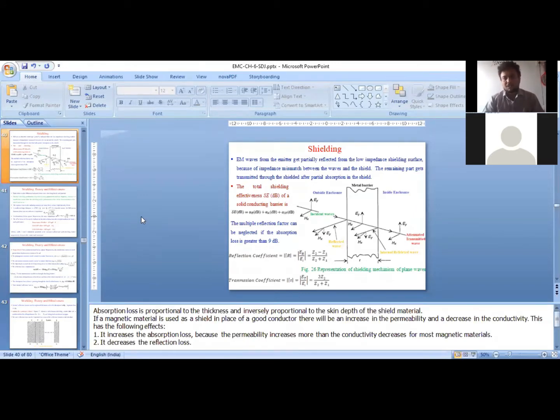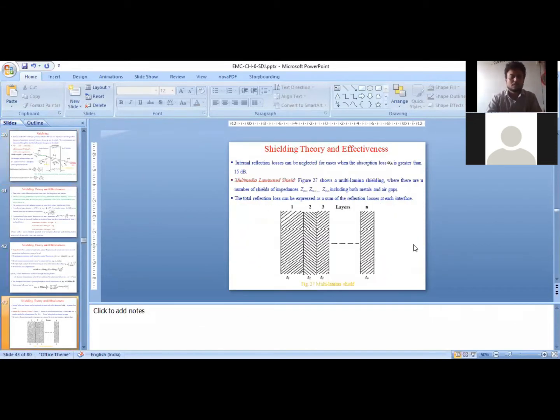The more the thickness of the shielding barrier, obviously, it will offer more attenuation. The shielding effectiveness can be improved by increasing the thickness of the shield. Here is shielding using a single metallic barrier between the source and the receptor. And here, multiple metallic barriers are there between source and receptor to improve the shielding effectiveness.